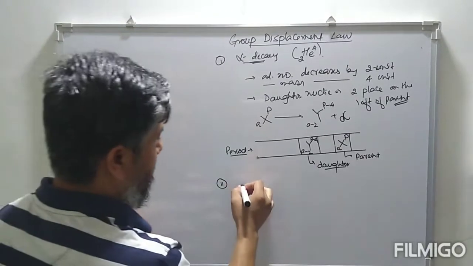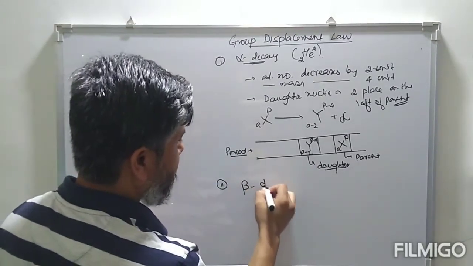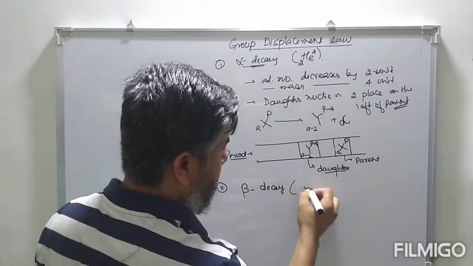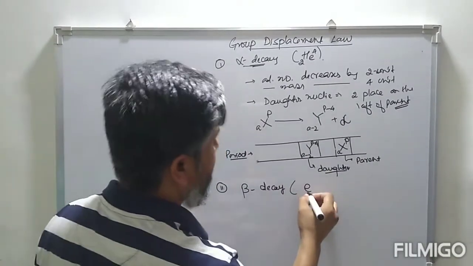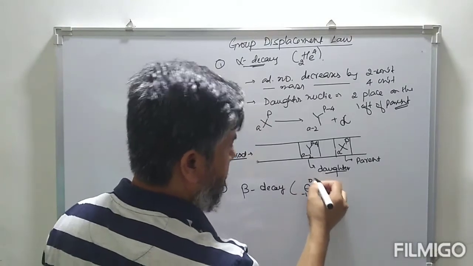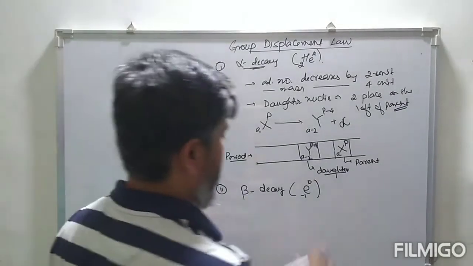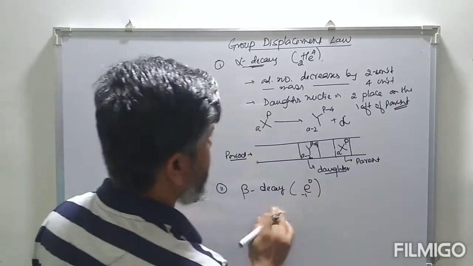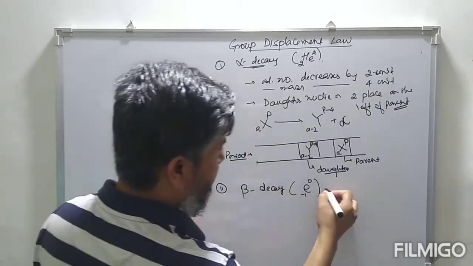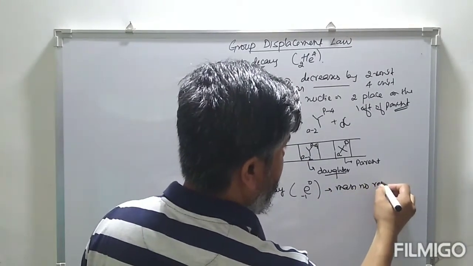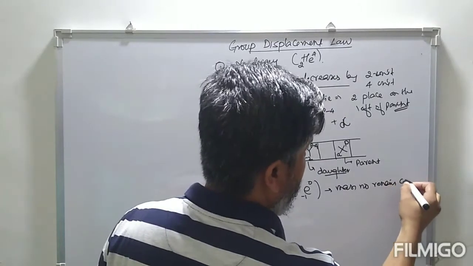Second, suppose we have beta decay. Now beta is nothing but an electron. So electron has -1 charge, and mass is approximately 0. During this beta decay, the mass number remains constant.